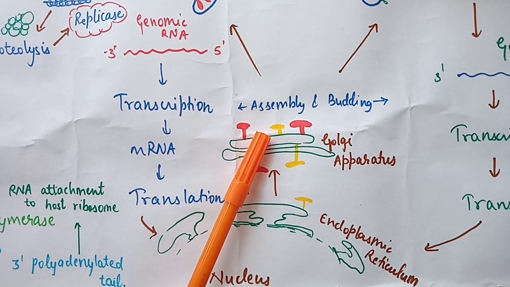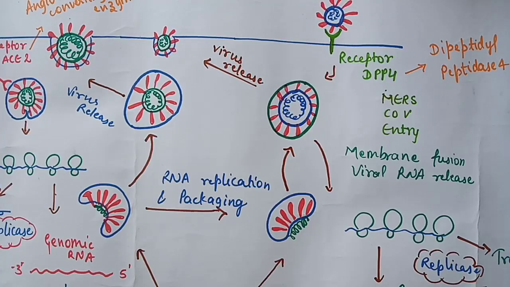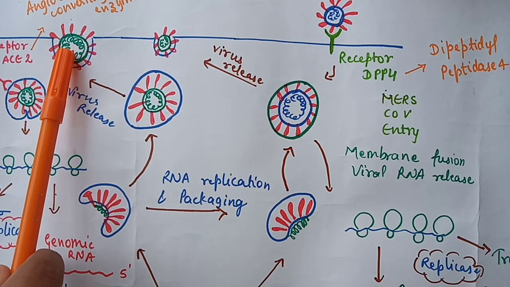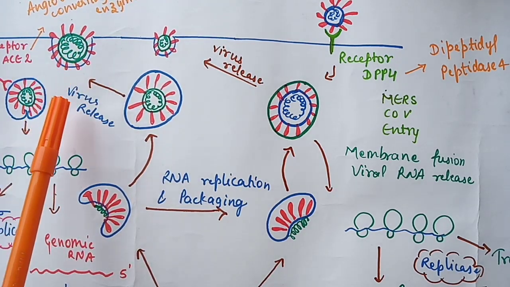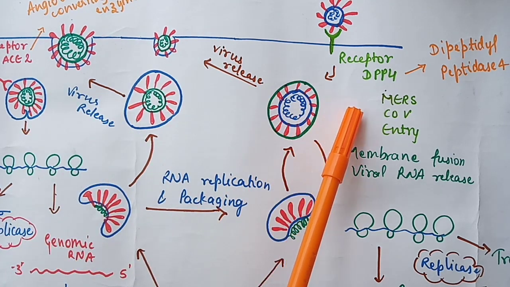Then, after this process, the assembly and budding takes place. And the virus is now replicated and ready to be released outside the epithelial membrane. As COVID-19 replication takes place, the same replication process is also seen with MERS-CoV.